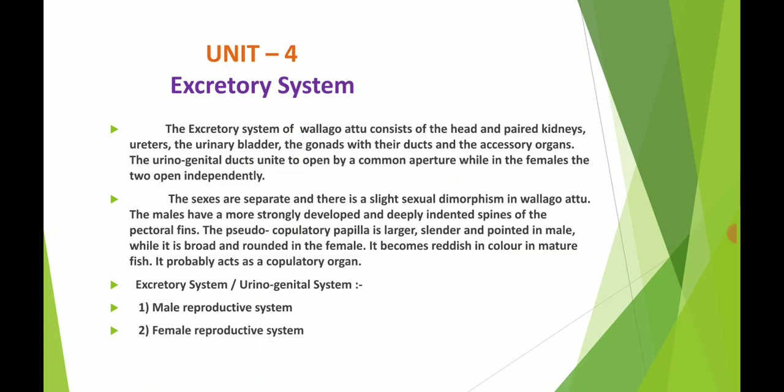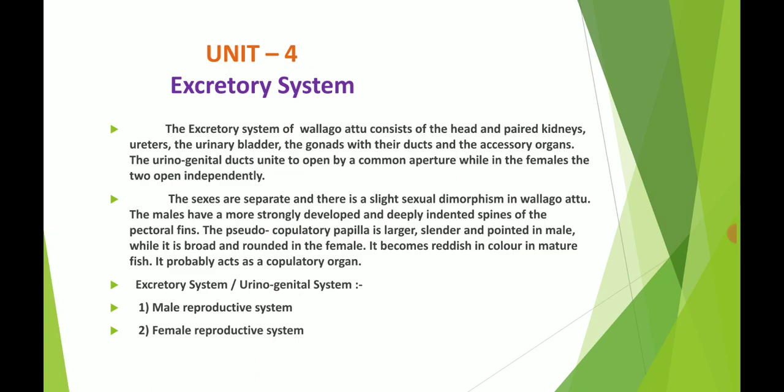Here the sexes are separate and there is a slight sexual dimorphism in Wallago attu. As we know, in vertebrate animals in Pisces the sexes are separate, which means that sexual dimorphism differs, as in the male reproductive as well as the female reproductive system.